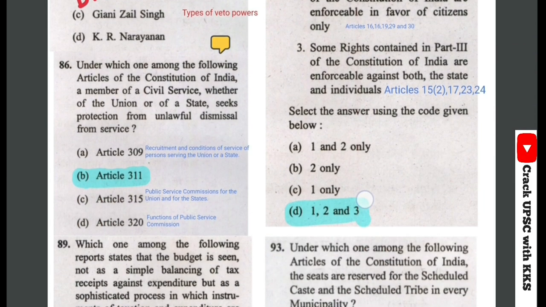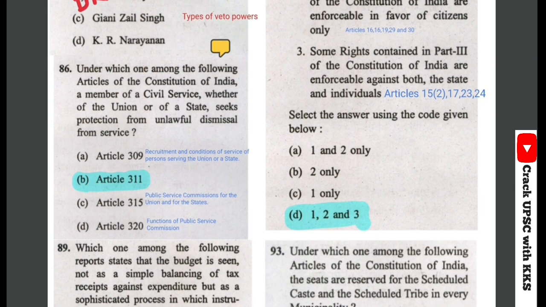Let's see second question. It is related to civil services and all India services. Under which one of the following articles a member of a civil service, whether of the union or of a state, seeks protection from the unlawful dismissal from the services? So the correct answer would be B, article 311.